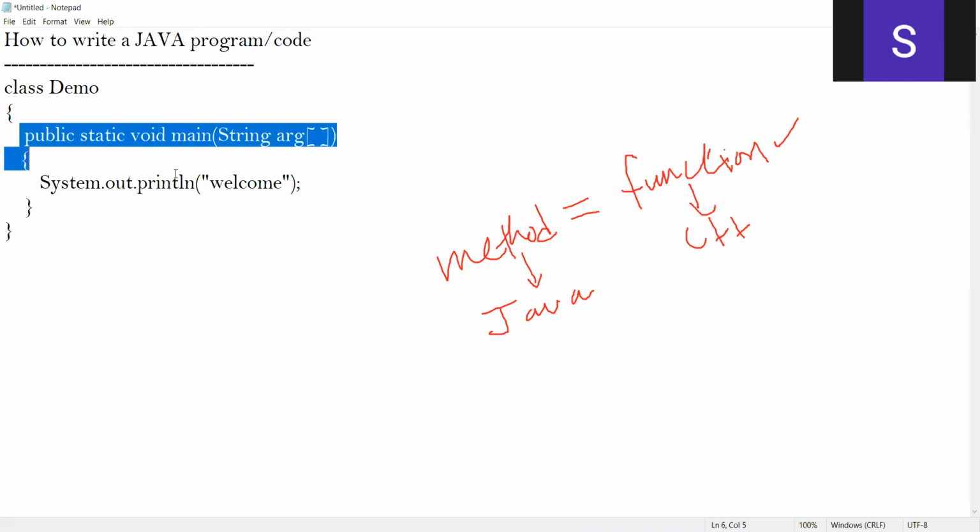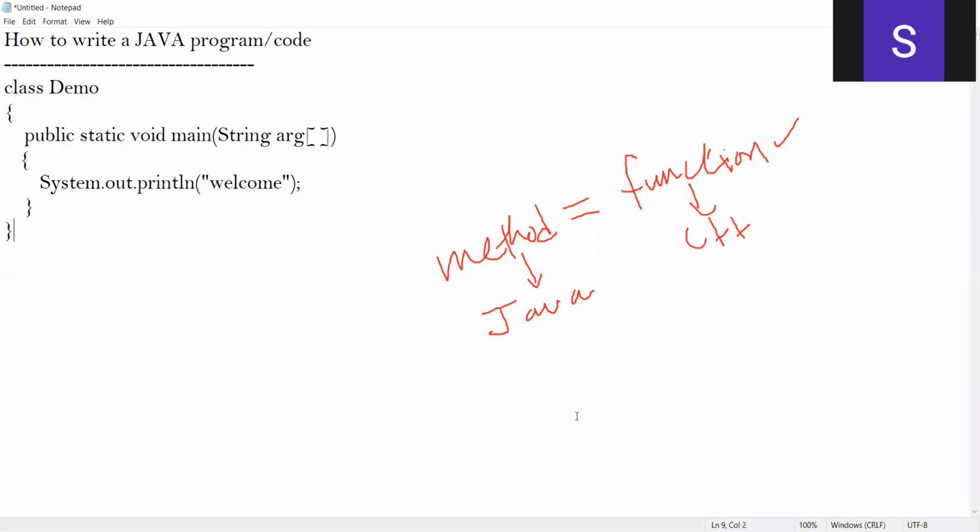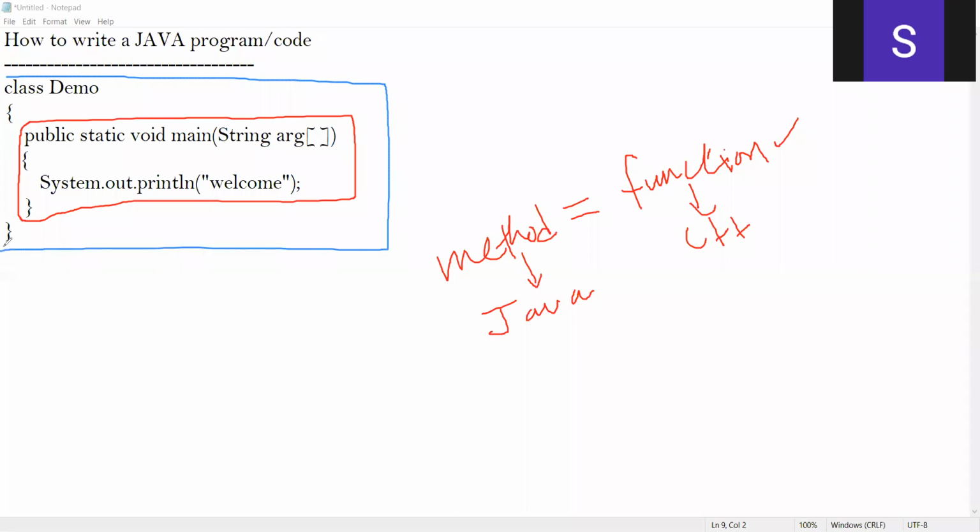This is the main program I've written, and this entire program I've encapsulated inside a class. This is very, very important. It's mandatory. So in Java, everything we write, we write in terms of classes. In other words, we encapsulate everything inside a class.